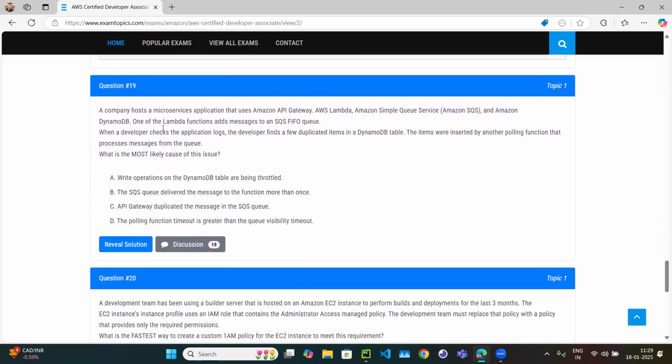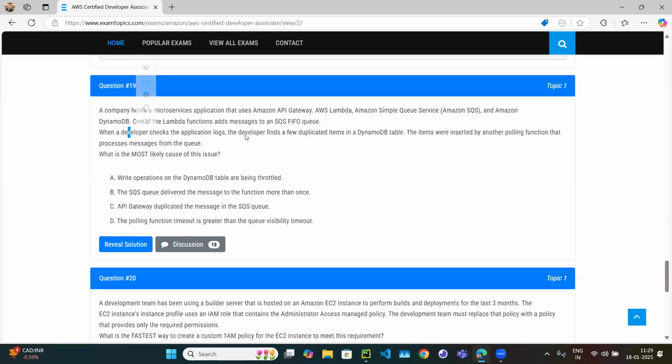Question number 19. A company hosts a microservice application that uses Amazon API Gateway. So there is a microservice application which consists of API Gateway, and after the API Gateway you have AWS Lambda, and after Lambda you have Simple Queue Service, and then DynamoDB. One of the Lambda functions adds a message to the Simple Queue Service FIFO queue.